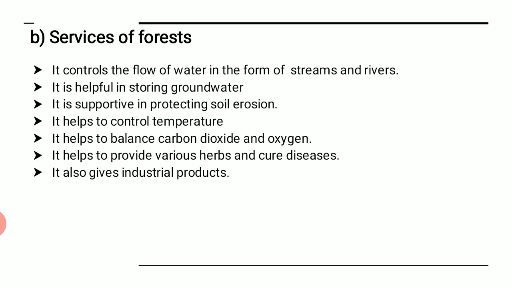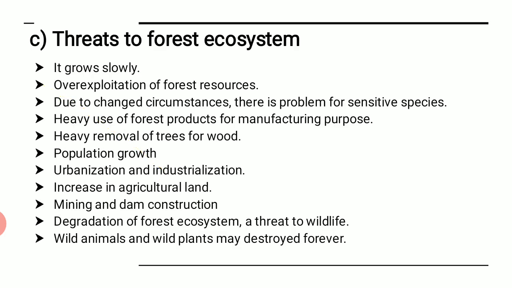It helps to provide various herbs and cure diseases. We know this. We get so many medicines, in the form of various medicinal herbs which cure so many fatal diseases, and it also gives industrial products. Very important. Many industries depend on the products that we get from the forest, like timber. Timber means wood that we use maybe for construction purposes. This is not available from anywhere else except the forest. So these are the services that we get from the forest.